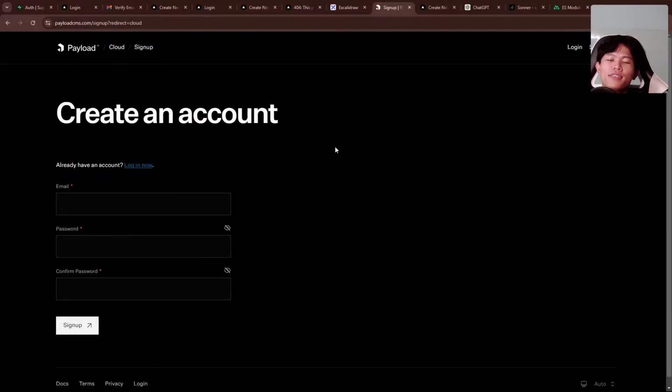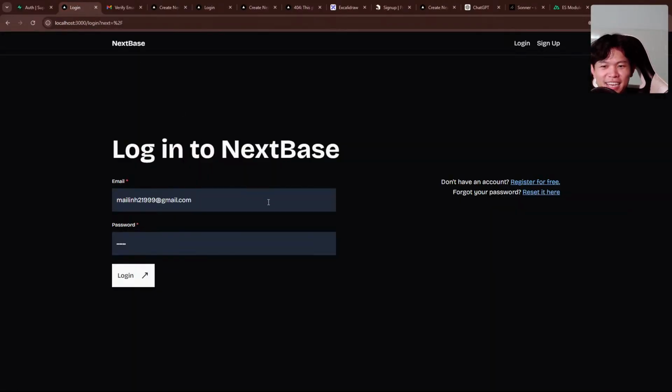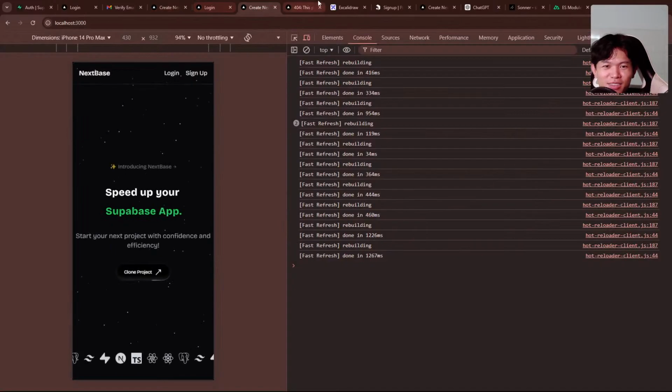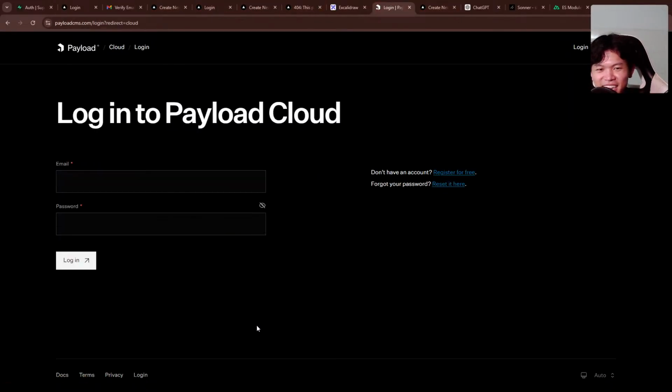So right now, for the inspiration, what I built so far, the authentication, the UI and things like that, is just kind of copying from Payload. If you look right here, this is their UI, and this is my UI as well. I'm not sure if I'm getting in trouble for doing this. I do not know. So basically, I just wanted to test how they handle everything. I just want to see how the flow of it works.